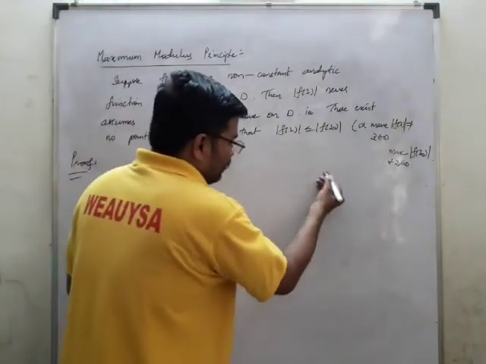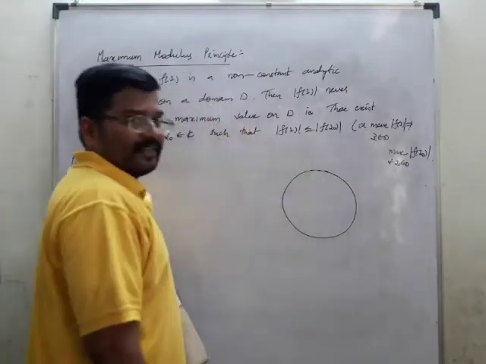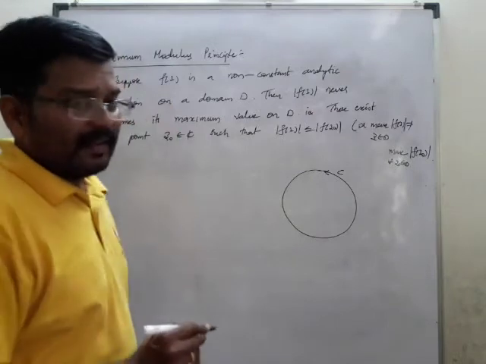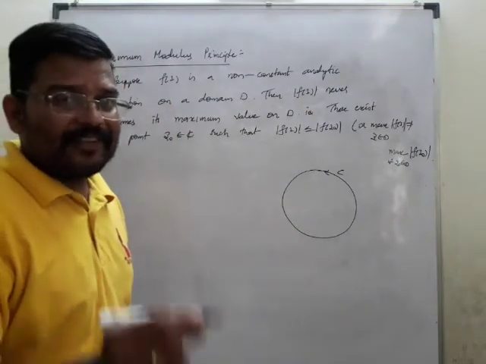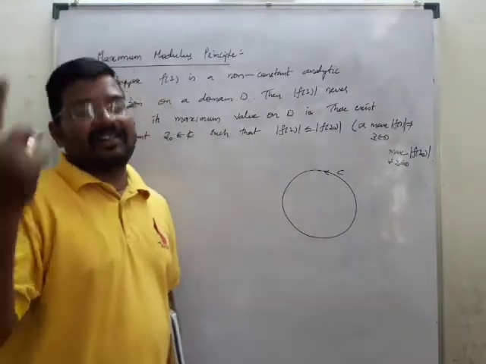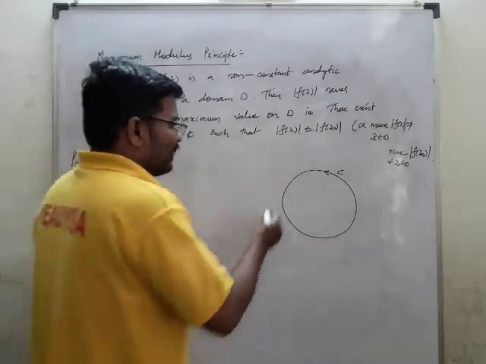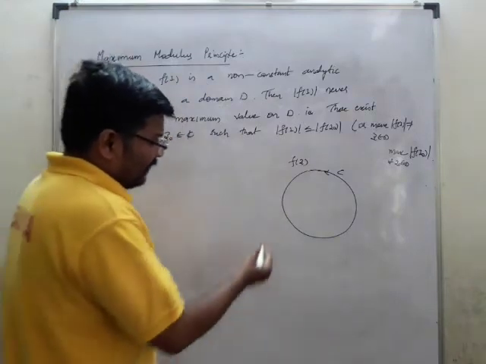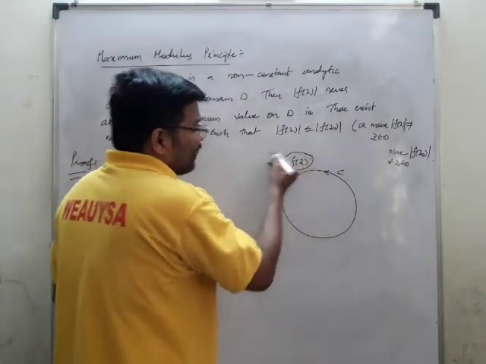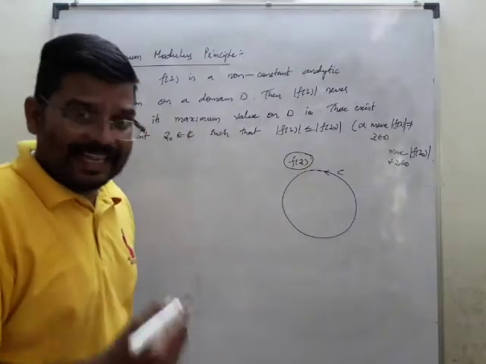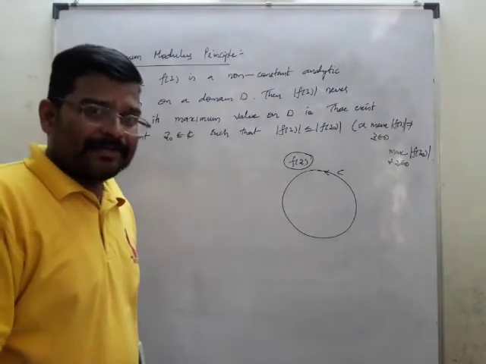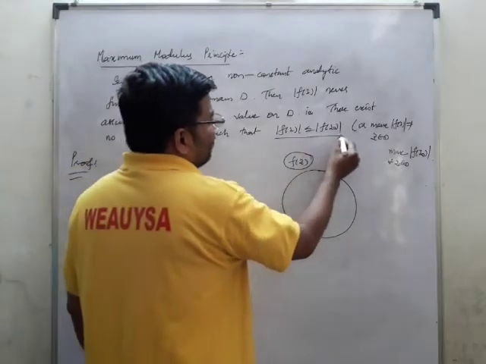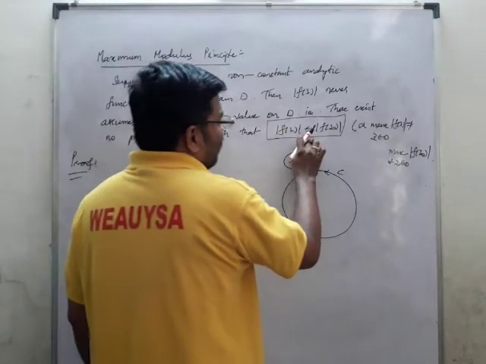Let us suppose you take a circle C. Now I want to take a function f of z that is analytic and non-constant. This f of z should not satisfy the condition that f of z is less than or equal to f of z naught.